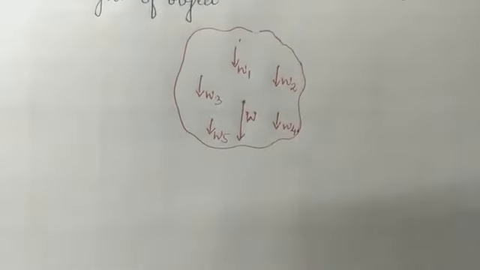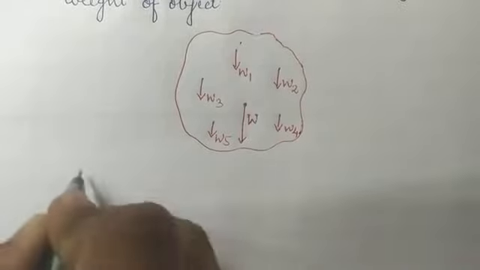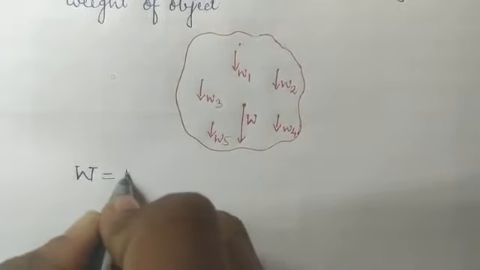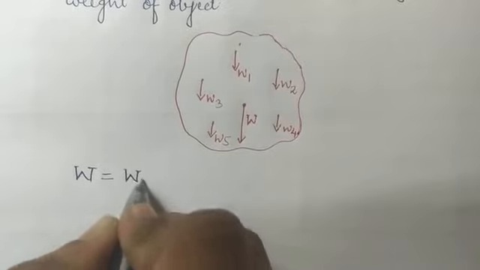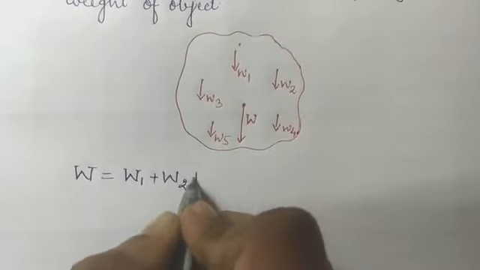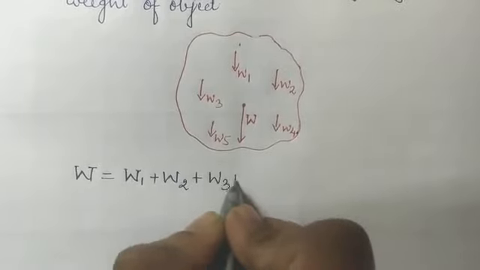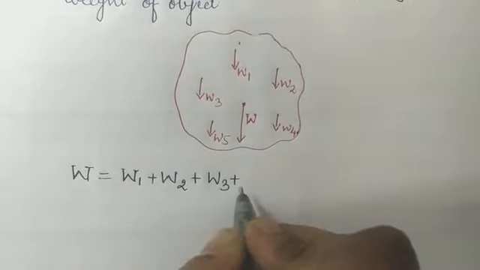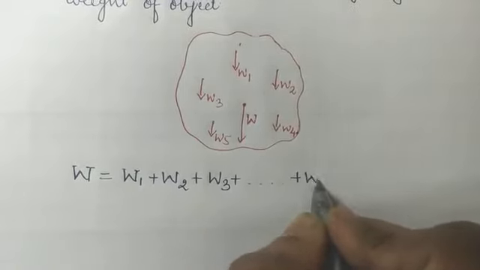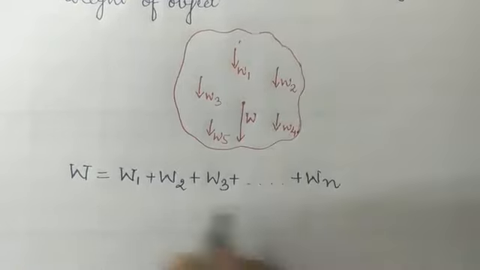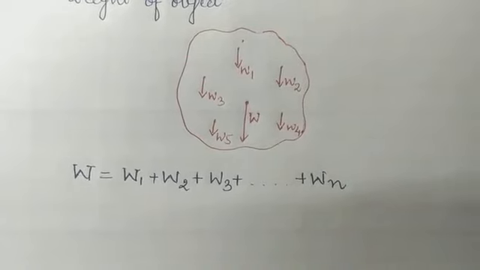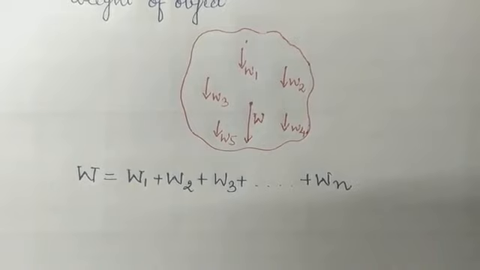So the total weight of the object will be equal to the algebraic sum of all the weights. So here I have written W1 plus W2 plus W3 and so on. If it constitutes n number of particles, then it will be from W1 to Wn. Here it will be W.